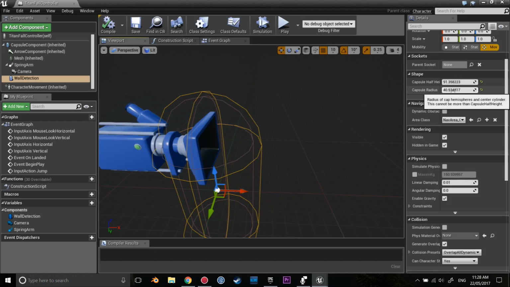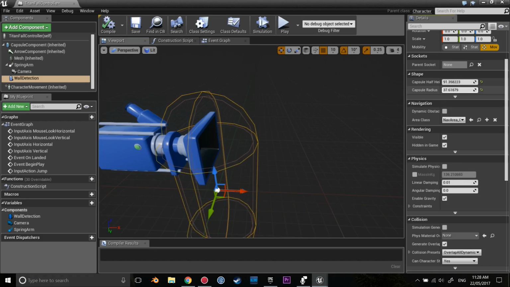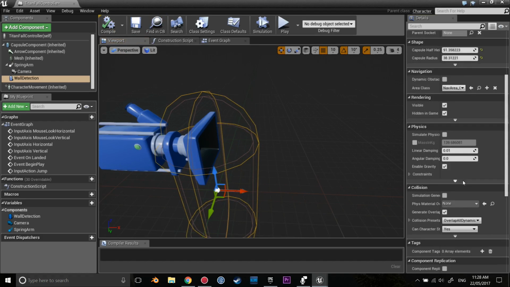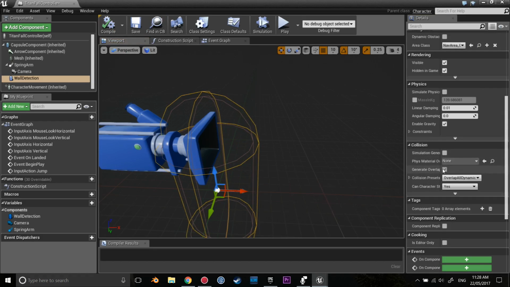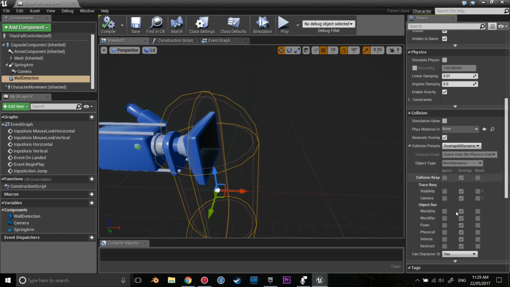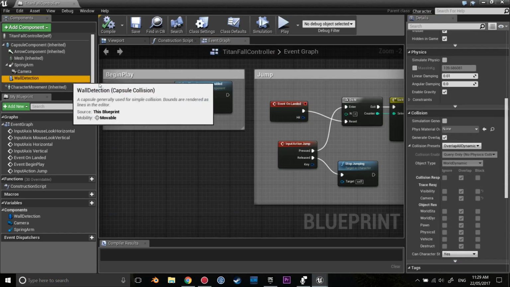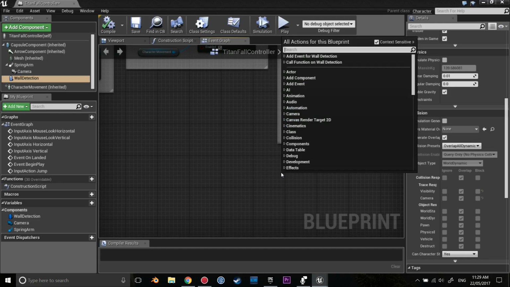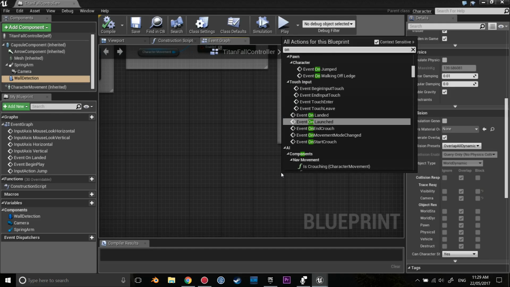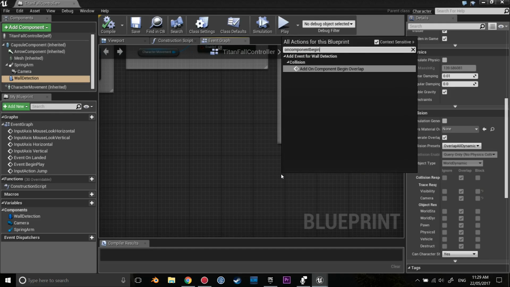If you don't want that, just make sure the radius isn't too far out. The next thing is just make sure we have generate overlap events ticked and overlap all dynamic. It should be that by default. And you can see here in the collision presets, it's going to overlap everything rather than block out things. Now that we have that done, keep wall detection selected, right click and type in on component begin overlap.